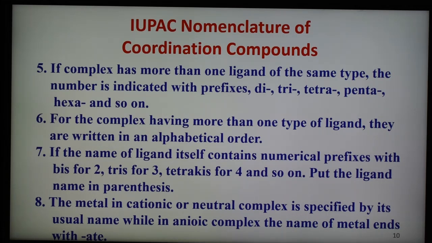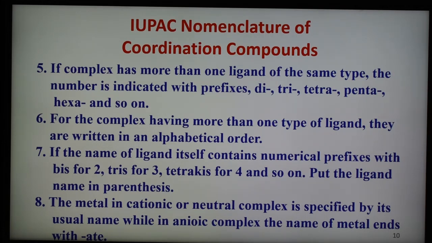In naming the ligands, if the complex contains more than one type of ligand, the negative ligands are named first, followed by neutral ligands and then positive ligands. If there are two or more ligands of the same type, then we use the prefixes di, tri, tetra. Negative ligands are written with an ending in O. If the name of the ligand ends with IDE, ITE, ATE, it is changed to IDO, ITO, ATO. For example, sulfite, sulfito; sulfate, sulfato; acetate, acetato; nitrite, nitrito; cyanate, cyanato, like that.